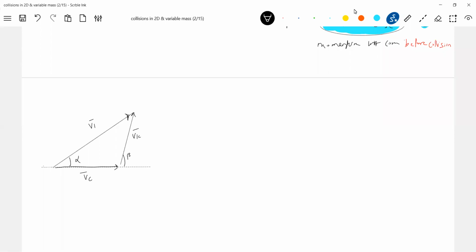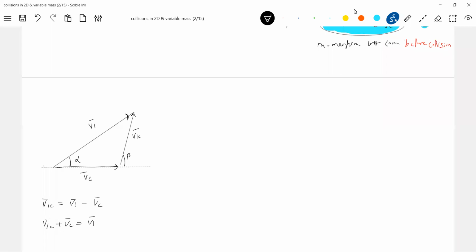From mathematics, V1C bar should be equal to V1 bar minus VC bar, no? So V1C bar plus VC bar equals V1 bar. Now, what is the resultant of VC and V1C? V1. And the angle it is making is alpha here.